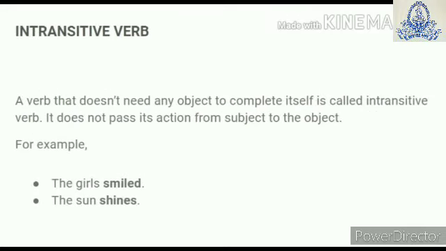What is an intransitive verb? A verb that doesn't need any object to complete itself is called intransitive verb. It does not pass its action from subject to the object. For example, the girls smiled. The sun shines.